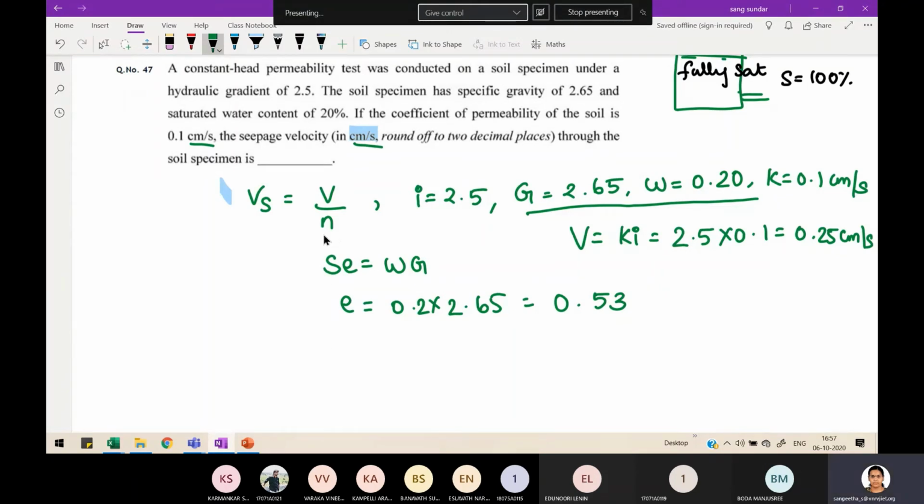But for getting seepage velocity, void ratio is not required. We have a handy formula with porosity. So when you have void ratio and require porosity, go for n is equal to e by 1 plus e. So 0.53 divided by 1.53 will give me porosity. How much is the porosity?